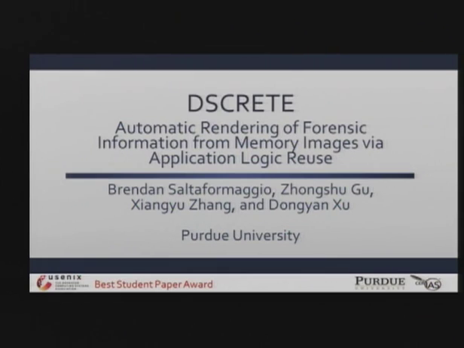Thanks. Okay, so today I'm going to talk about a project that Junshu Gu, who's in the audience, and my two advisors, Professor Shenyu Zhang and Professor Dongyan Xu, and I have been working on. The title of the project is DSCRETE. It's about automatically rendering evidence out of memory images for use in digital forensics.